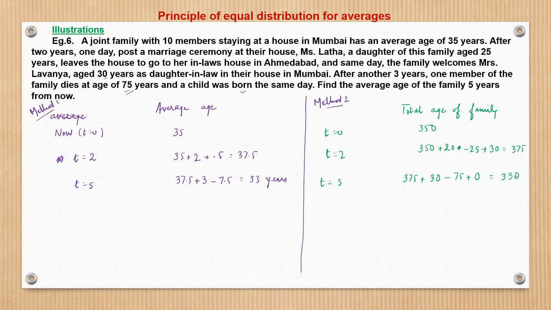So the total age of the family is 330, and the number of members at t is equal to 5 is 10 only. So the average at the 5th year is 330 by 10, which is 33 years. This is another approach, related to the same one. Herein we are dealing in terms of average age, and herein in terms of total age of the family, right?